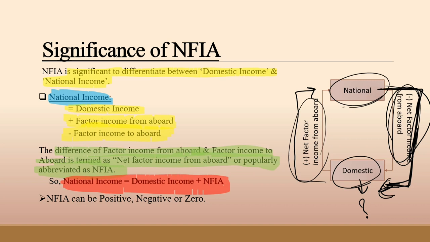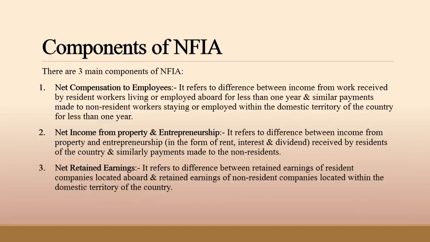And I would like to add one more thing, that NFIA is zero in a closed economy, as such an economy doesn't deal with the rest of the world. So now we are going to discuss the components of NFIA.